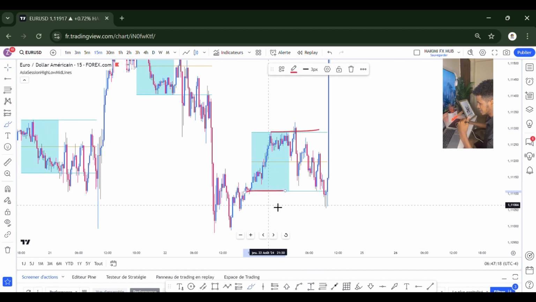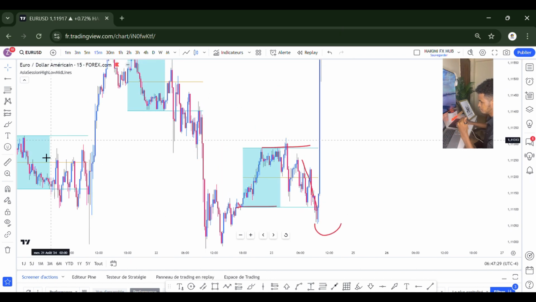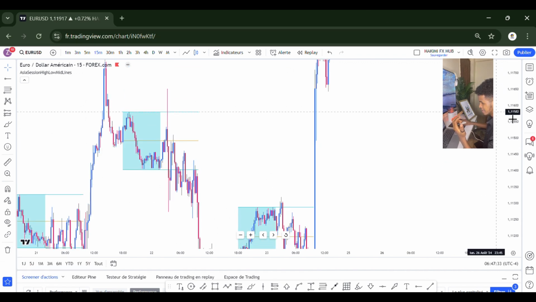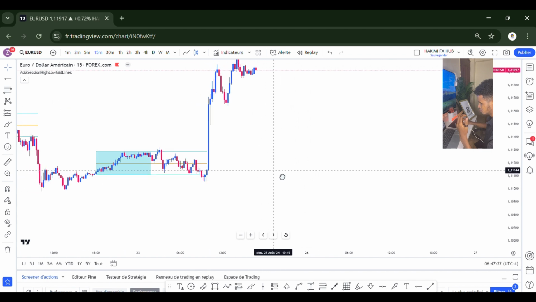So this market, this one, the manipulation it did, after manipulating the Asian low, it has to be the Asian low or Asian high, that's manipulation. After the manipulation, you see distribution, big money came into the market. Now how do we know it's big money? How to know the big money is because of this institution candle, or sorry, because of this